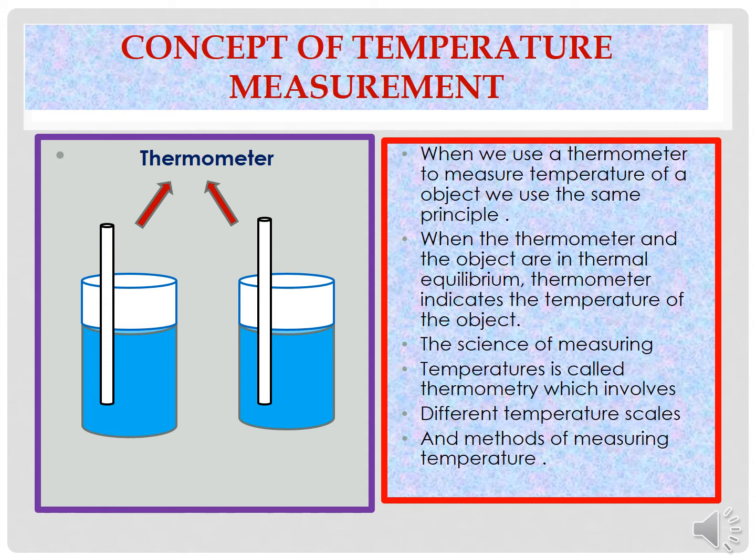The zeroth law therefore enables us to use a thermometer to compare the temperatures of different objects. The science of measuring temperature is called thermometry, which involves the different temperature scales and the methods of measuring different temperatures. This was already discussed in standard 11th.